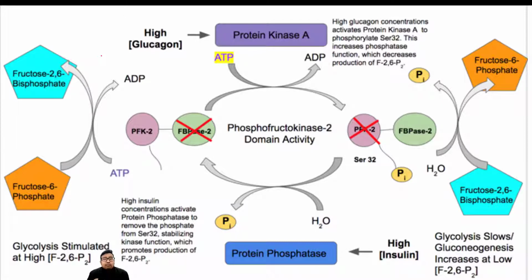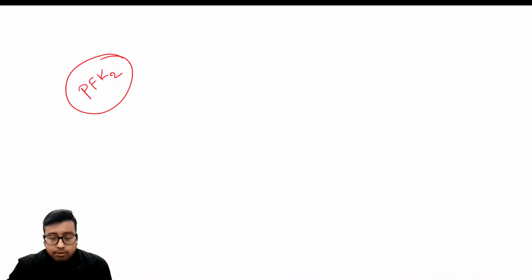There might be some modifications, but if you look at this diagram just like that, it might be too confusing for you. So I will simplify this diagram. I will break it down for you so that you are able to understand. Number one, you are able to write on your own, and you are able to make the examiner understand in viva examination. Okay, so what are the key points that we need to remember?